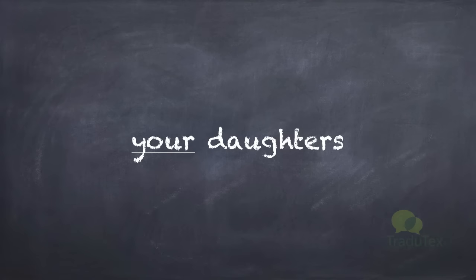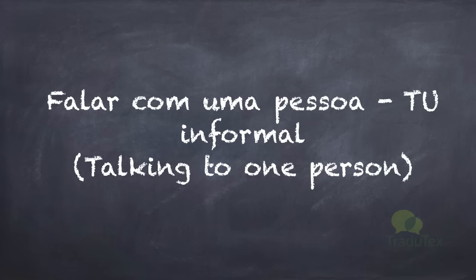But in Portuguese, that's slightly different. We will need not just 4 different translations, but 12. Let's have a look. If we're talking to just one person, because you know that in Portuguese we have this formal and informal treatment, remember that informal we should use the pronoun tu, and formal we should use the pronoun você.